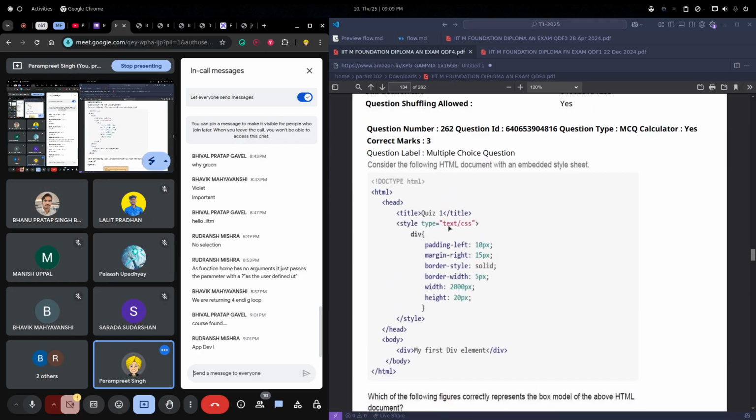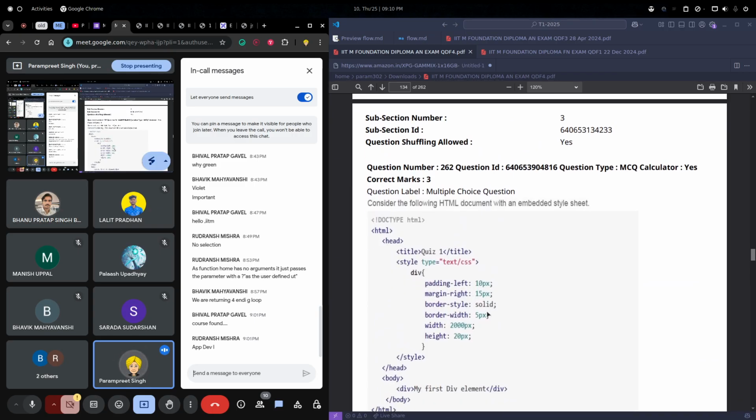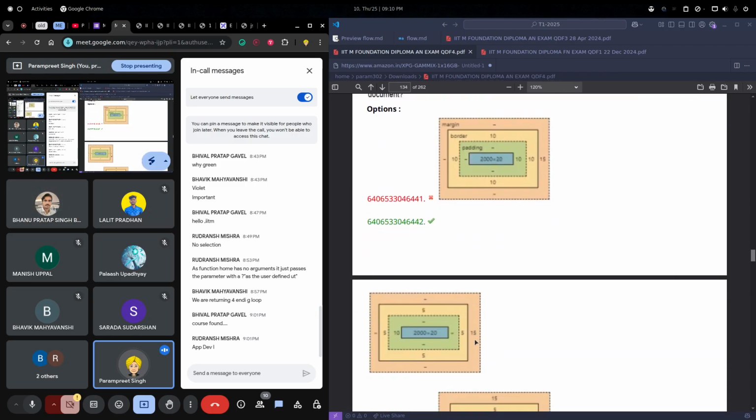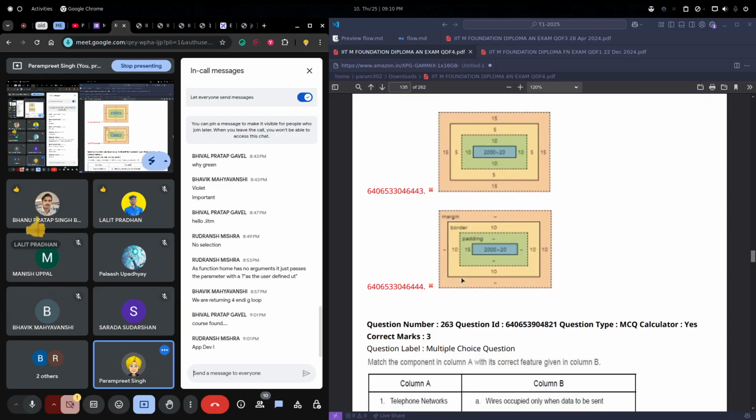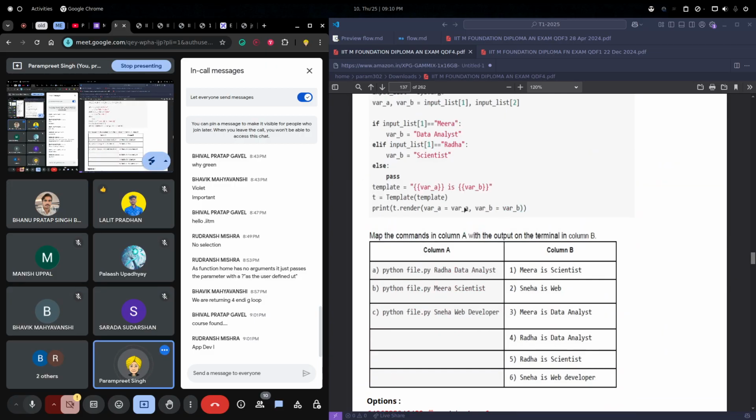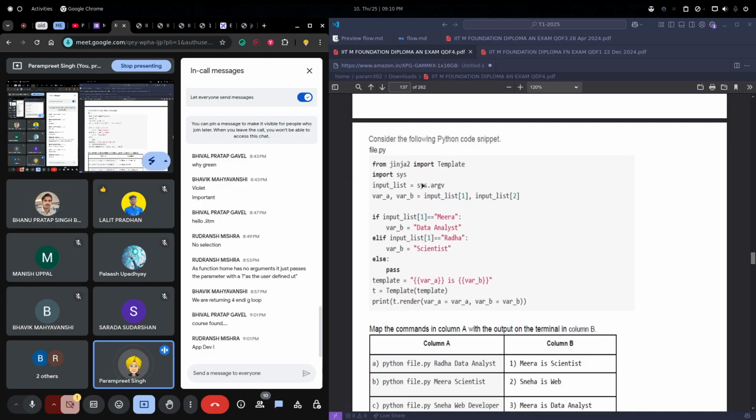And then we have margin right as 15, so here we have the margin. We just need to select which one validates with this configuration. Is this easy? I hope this is easy. If you just create some elements in an HTML file and work with some CSS, it will be fully clear to you. And then we have this, and again where a, where b.